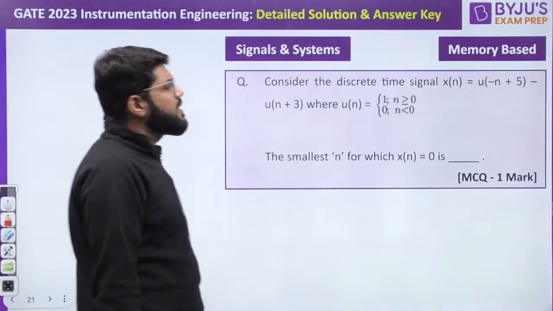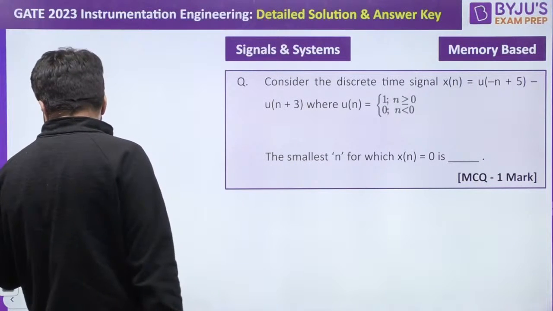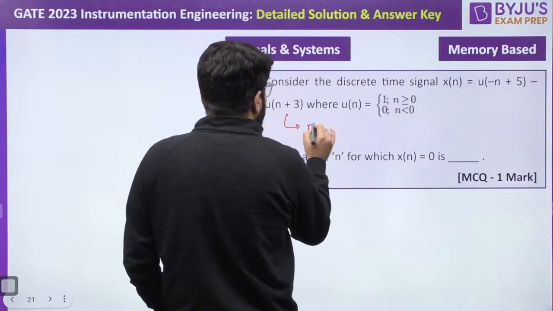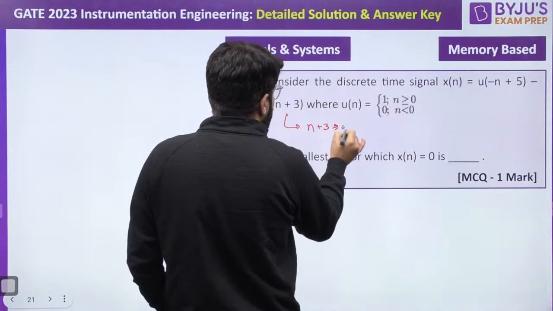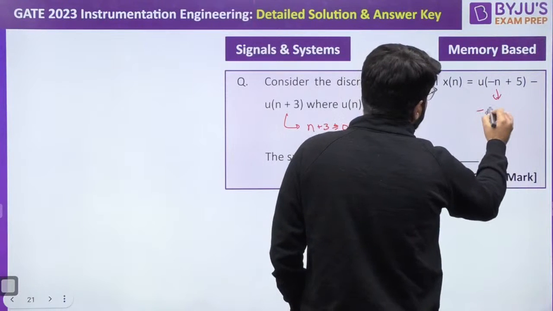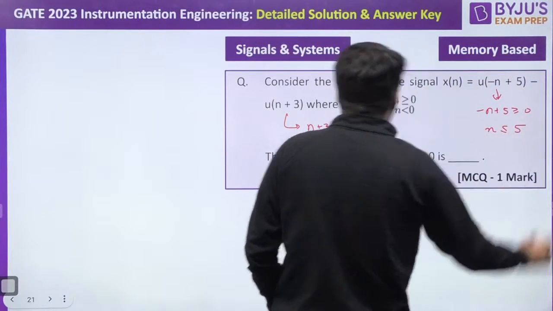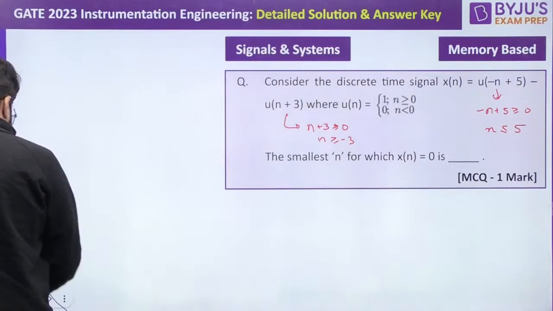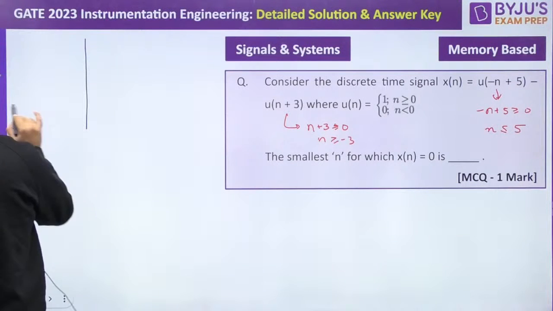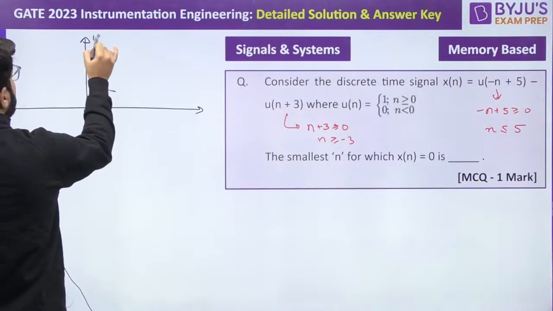Consider the discrete time signal x[n] equal to u[-n+5] minus u[n+3]. So where will these signals be starting from? Okay, u[n+3] will start from n+3 greater than or equal to 0, so n greater than or equal to -3, and u[-n+5] greater than or equal to 0 gives n less than or equal to 5. Okay, so if I want to draw them, just for a very fundamental comparison, I can draw u[-n+5] first.